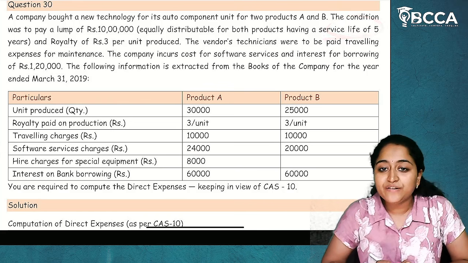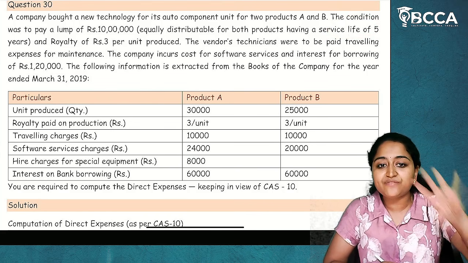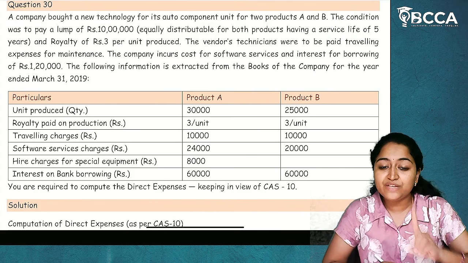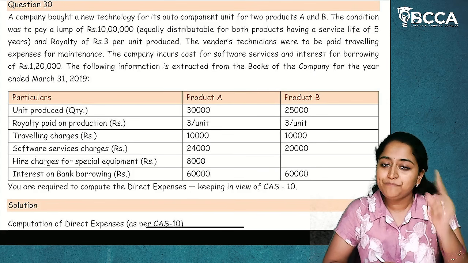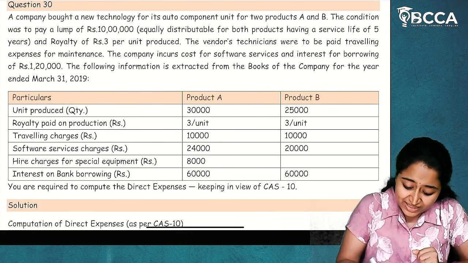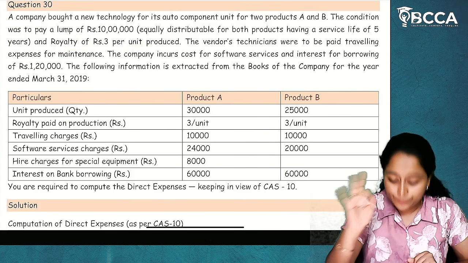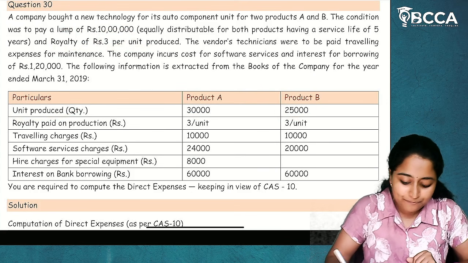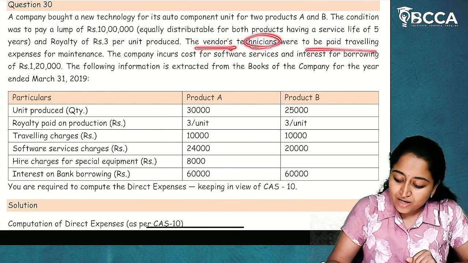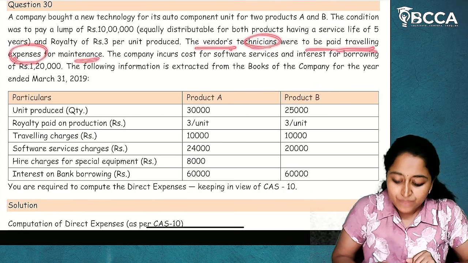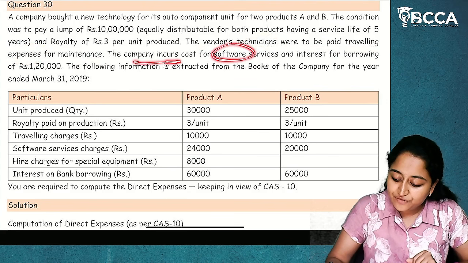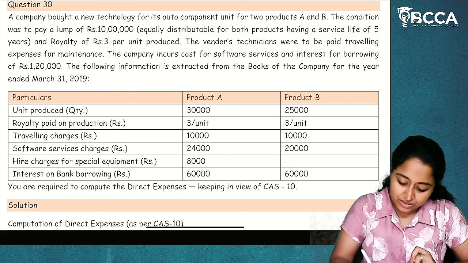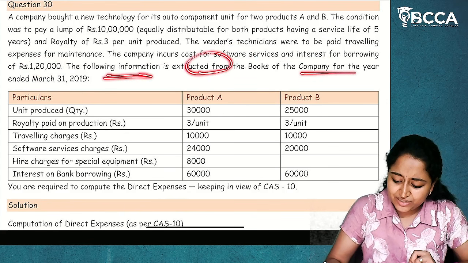And the service life is 5 years. So, the period of benefit is 5 years. If the lump sum payment for product A is 5 lakh rupees and the service life is 5 years, for 1 year it will be 1 lakh rupees. Simple. Then, royalty of rupees 3 per unit produced. What are the units produced? 30,000 and 25,000. So, this is the royalty expense paid. Okay. The vendors' technicians were to be paid traveling expenses for the maintenance. The company incurs cost for software services and interest for borrowing, 1,20,000 rupees.